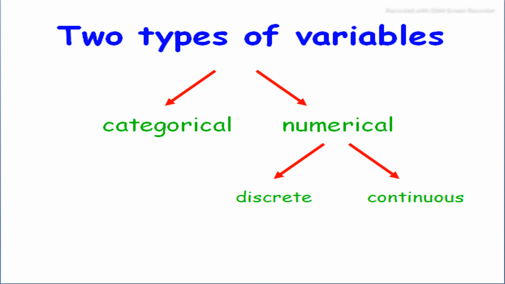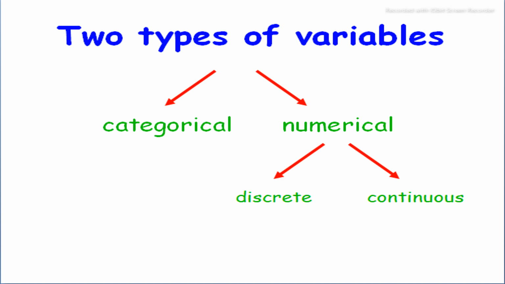A discrete variable is a variable which cannot theoretically assume any value between two given values. Examples of discrete variables are the number of accidents in a month, the number of children in a family, and the number of students in a class. These are discrete numerical variables.